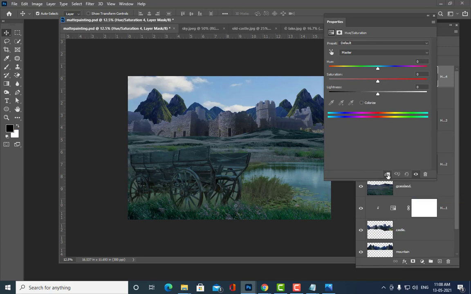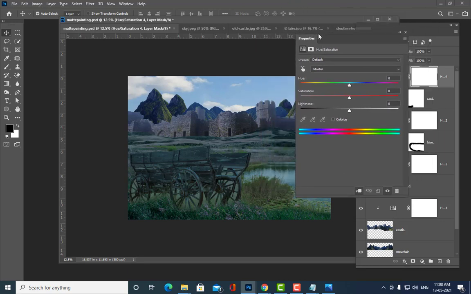Okay, make sure that you always click this button, okay, because we have to affect only the cart. So now what is the thing, we have to just pick that yellow color. Okay, it is greens actually, so it is saying it is greens. So now we will try to make it more greenish. Is it clear, all of you?